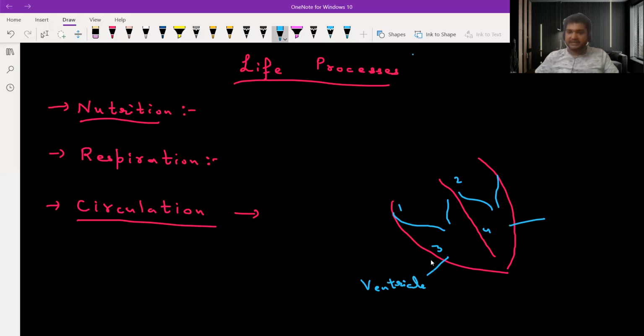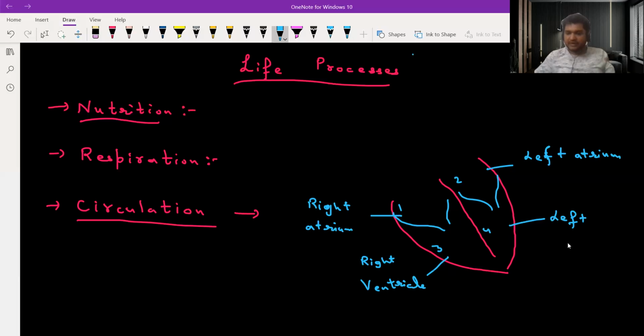And which part is it? You will call it the right ventricle, and the upper part is known as an atrium. So you will call it the right atrium. The upper part is known as an atrium, so obviously it will become the left atrium, right? And the lower part will become the left ventricle.